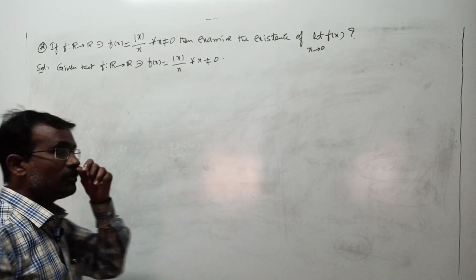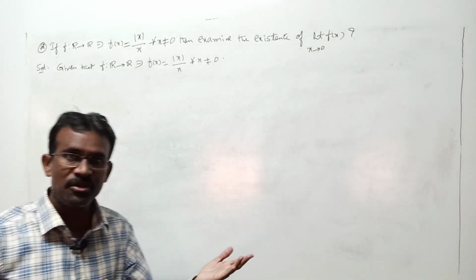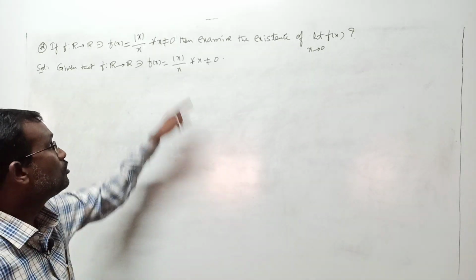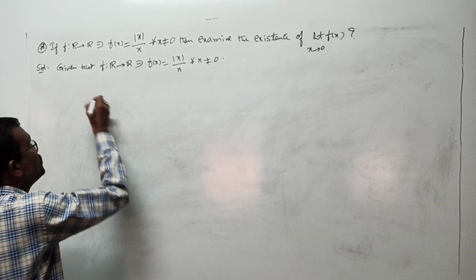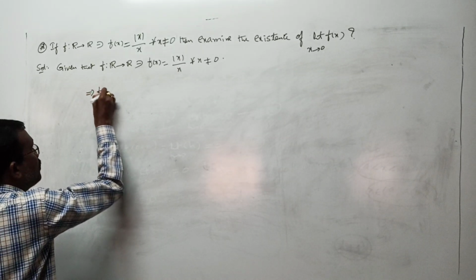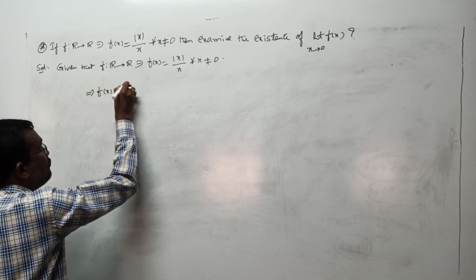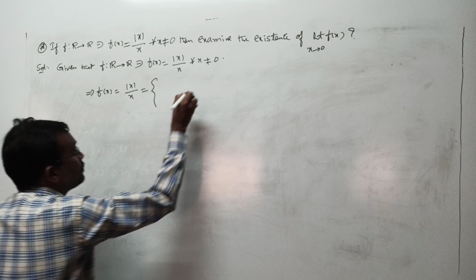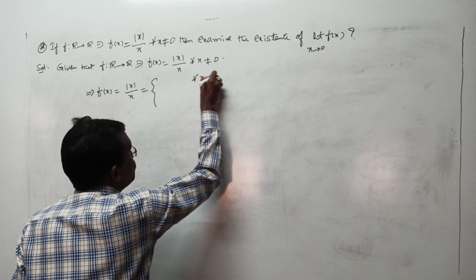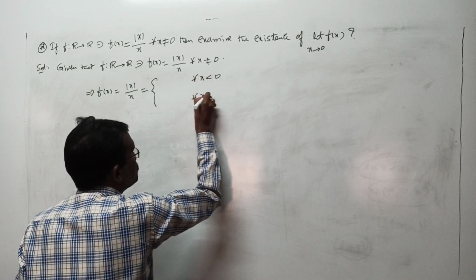x is not equal to 0 means what? x less than 0 or x greater than 0. In both situations this should be the function. First go for x less than 0. I am simplifying the function: f of x is basically mod x by x. We need the situation whenever x is less than 0 and whenever x is greater than 0.